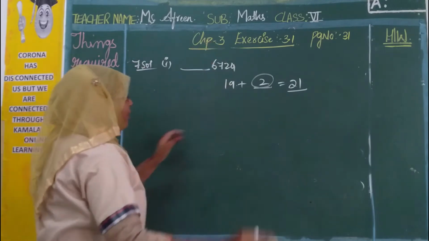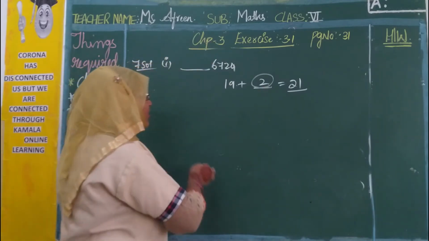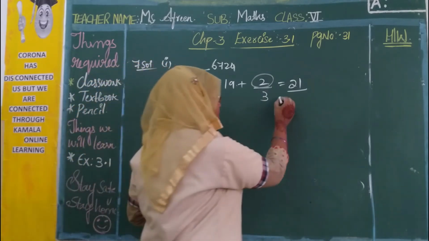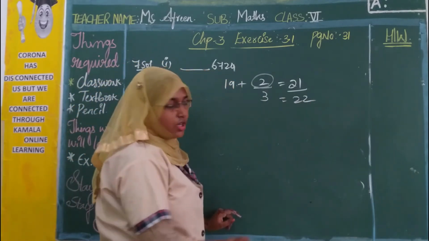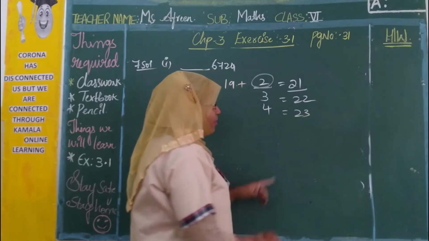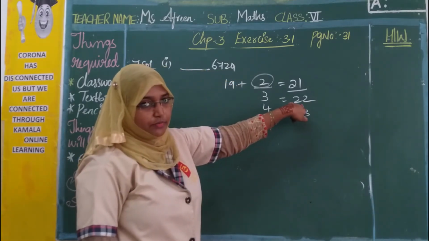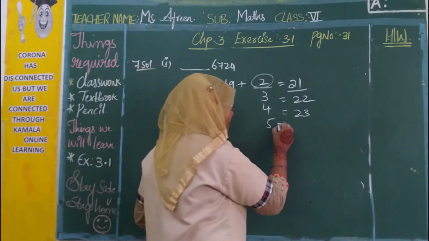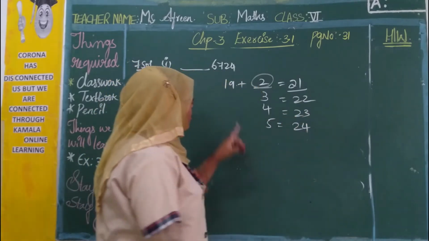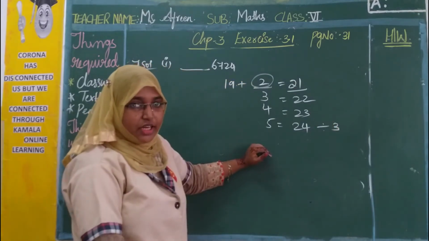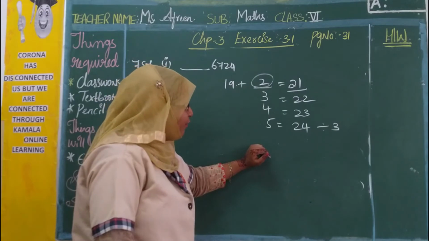Now, one number we got is 2. What is the one more number? If I add 3, 19 plus 3 is 22. If I add 4, it becomes 23. But 22 is not divisible by 3, and 23 is also not divisible by 3. 5 becomes 24. Is it divisible by 3? 3 7s are 21. 3 8s are 24.